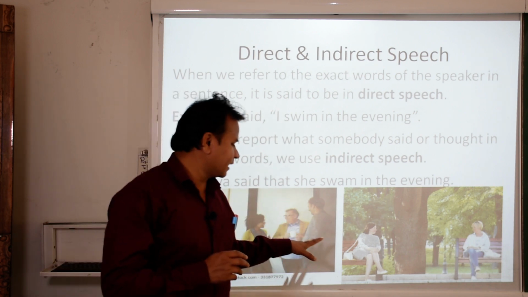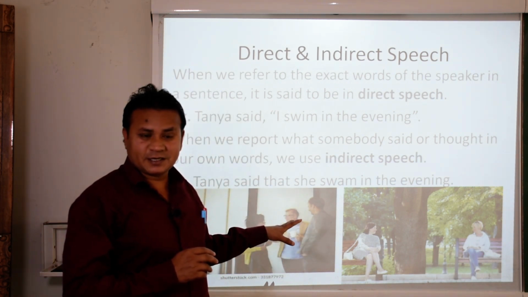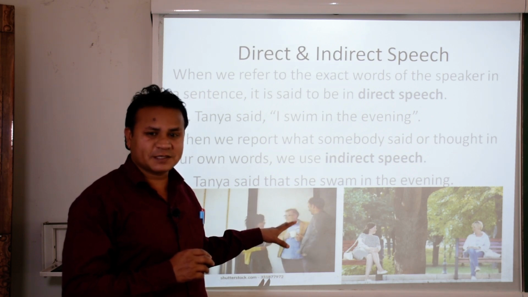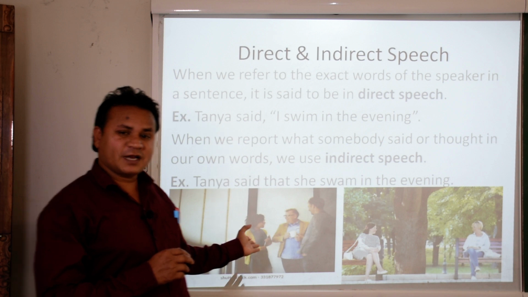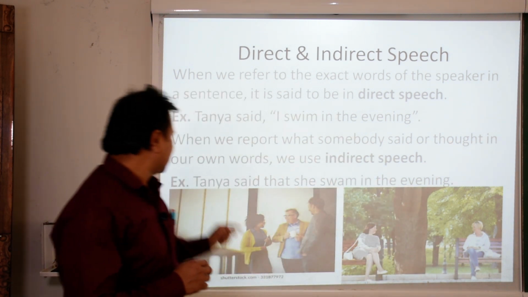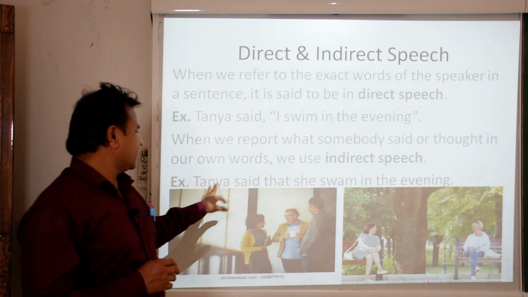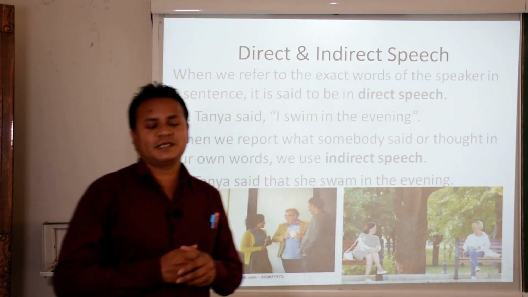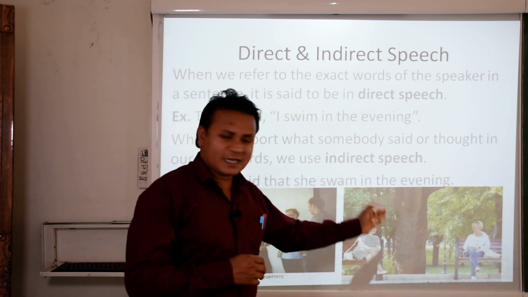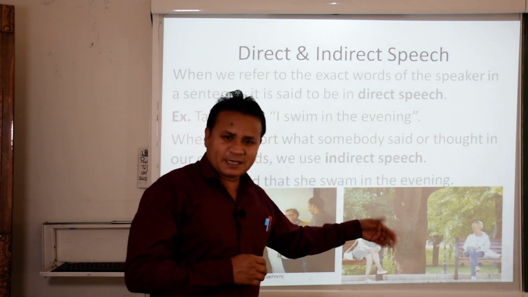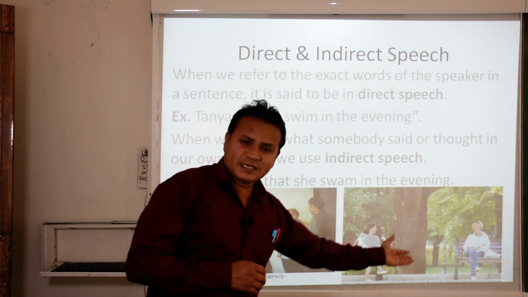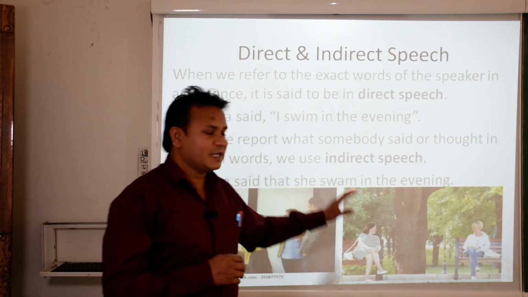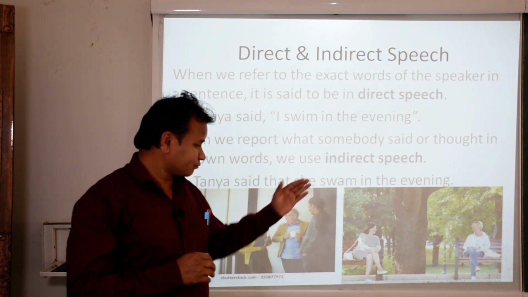That would be indirect because she is the speaker, but the words she is speaking are not the words of the speaker. Those words are of somebody else's. Now see the example. Tanya said that she swam in the evening. Whatever Tanya said, the same thing the listener is repeating to the third person. That comes under indirect speech.